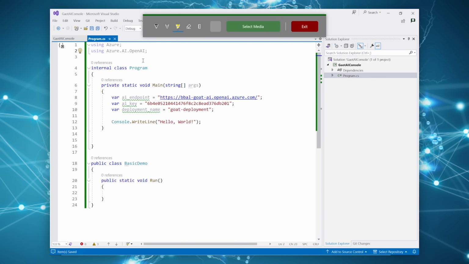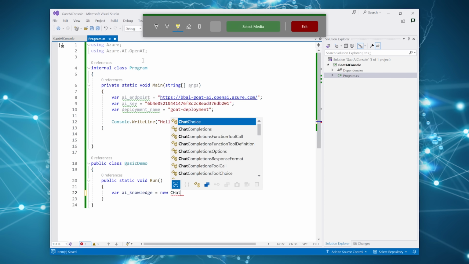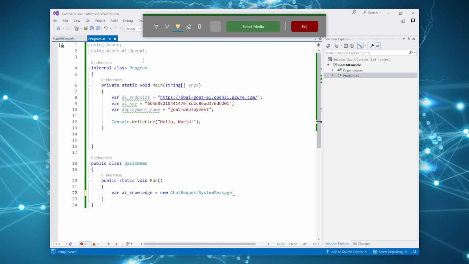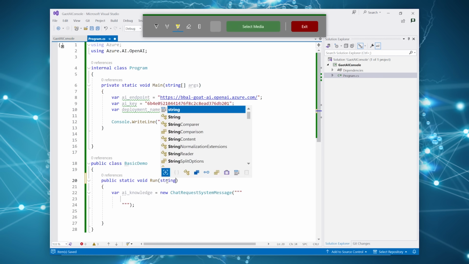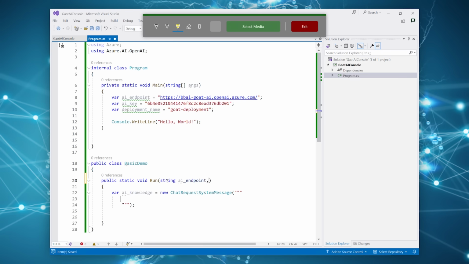So let's get to it. We're going to create the namespaces that we need so that we have access to them. And we are going to create our AI knowledge. This is the system information that's going to be passed in with our actual prompt. This is the actual system prompt that tells the chat what to do. Because we're going to be writing a lot of stuff, I'm just going to make that a full string literal. We are going to take parameters here. Obviously, we need to pass those parameters from the actual main program, so I'm just specifying it here.